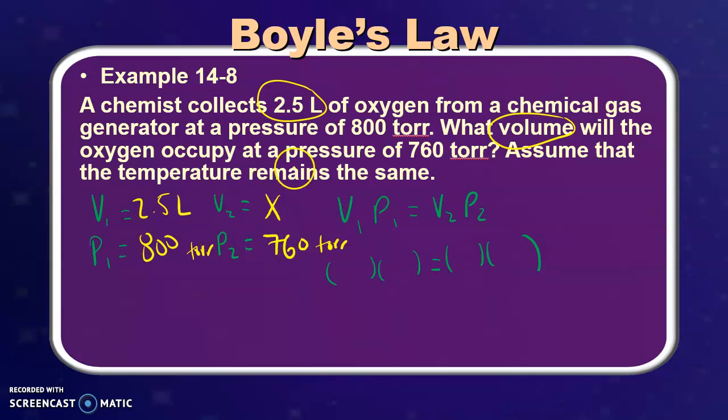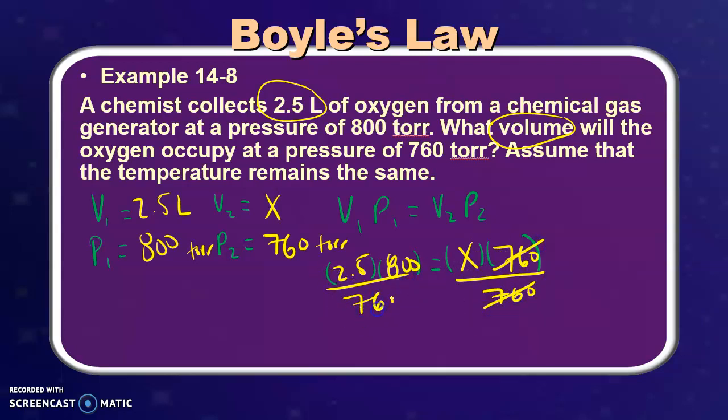So there's nothing that we have to really convert because we're not dealing with temperature. Everything can kind of get plugged in. So we have 2.5 times 800 is equal to X times 760. If I want to get X by itself, I divide on both sides. And I should be able to find my new volume. So our new volume is 2.63 liters, right? Because our original unit was in liters. So all of these are pretty straightforward.